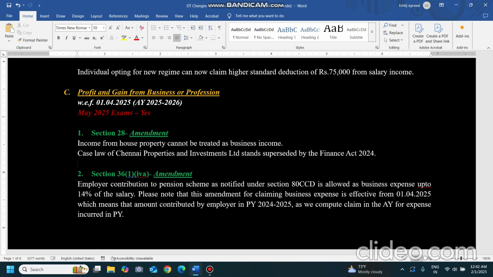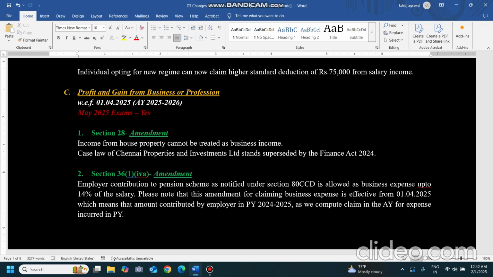So while computing the taxable income of the SSC employer in the assessment year, earlier we used to calculate only 10,000. We used to allow him only 10,000 as business expense, but now we will allow him 14,000 as business expense, because whatever he is contributing, if it is up to 14% of salary, that is fully allowed as business expense to the employer. He may contribute more also, but that is not the case over here.